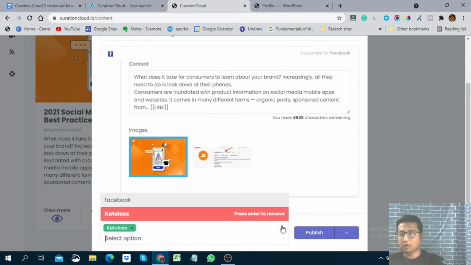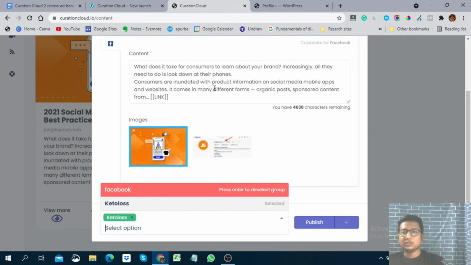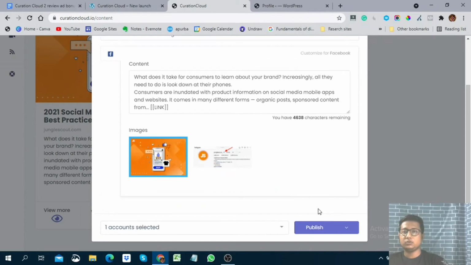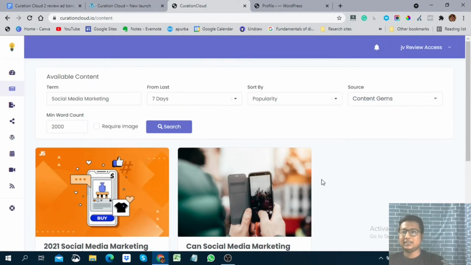I'll show you how. So you can add your social accounts here. There is only one social media account added. So you can add your own social media accounts like Facebook, Twitter, Instagram, TikTok. Okay, you can post this blog on your social media accounts too. After that you need to click on the publish button to publish this post on various social media platforms and your website also. Okay, this is the function.